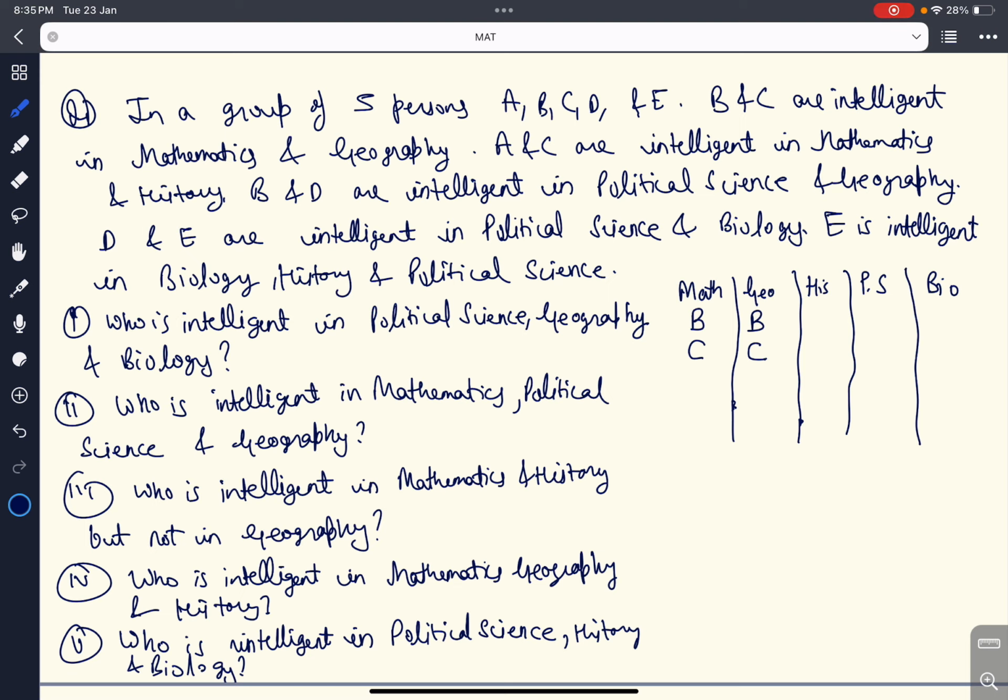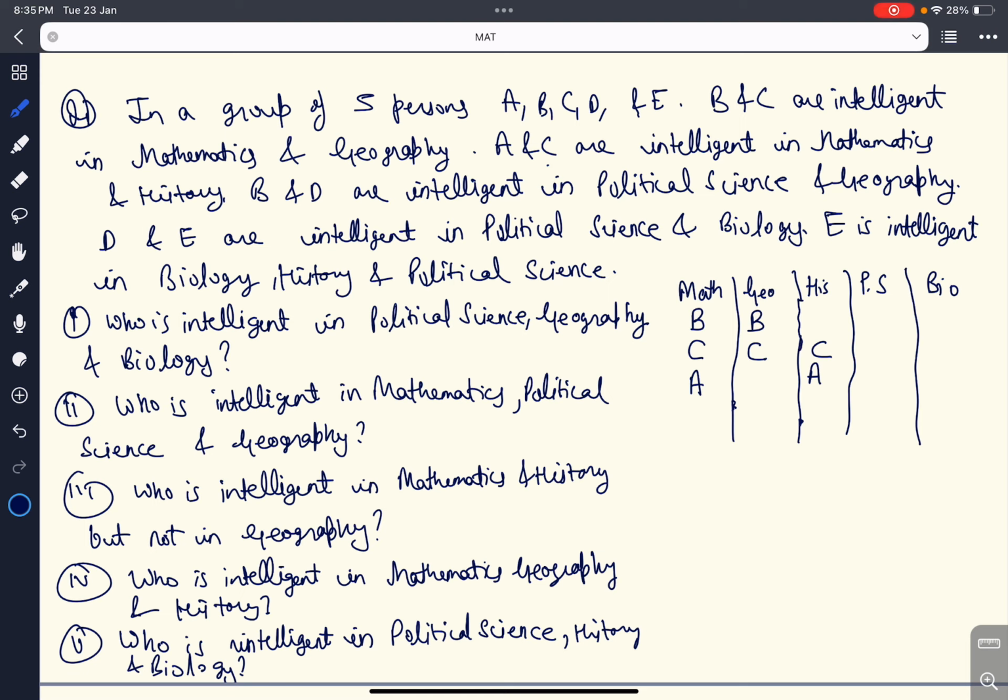So A is in mathematics and history also. But we have already written C in the mathematics column, so I will write C only in history now. You have to write each subject row wise so that there is no confusion. If I write A in the first column, I may not be able to find A in our questions. So I will write row wise.